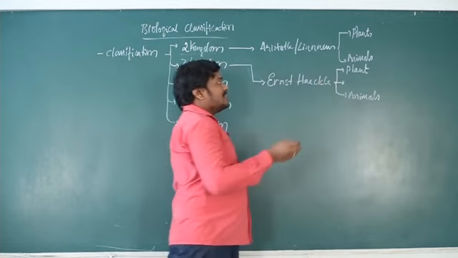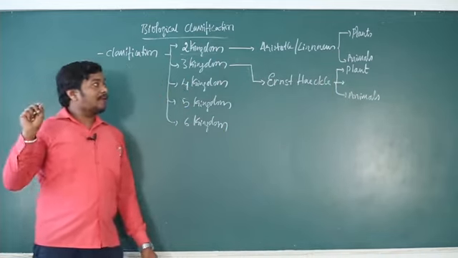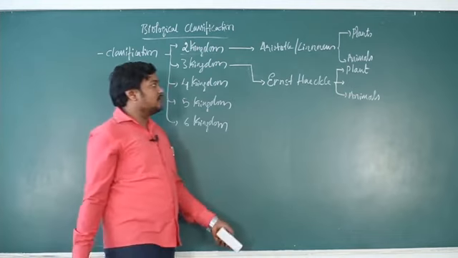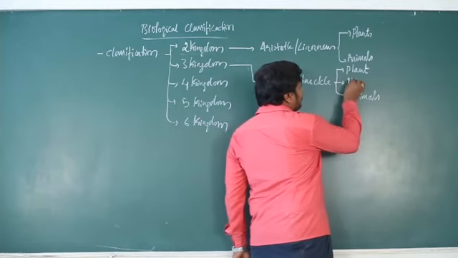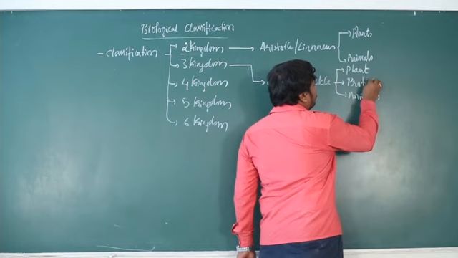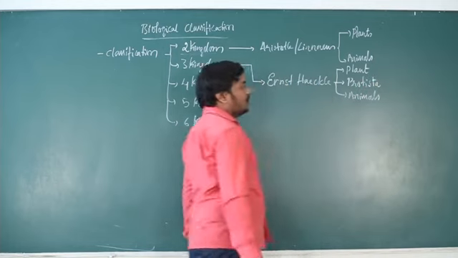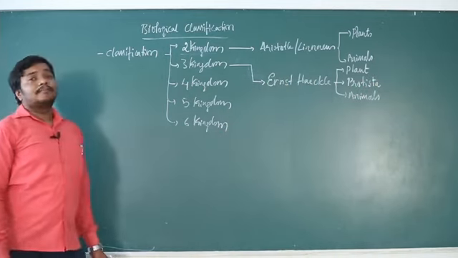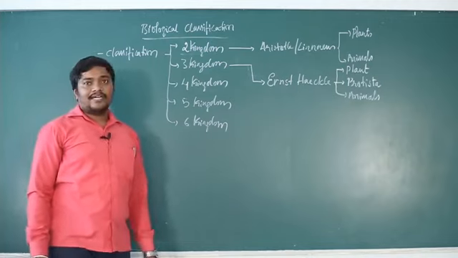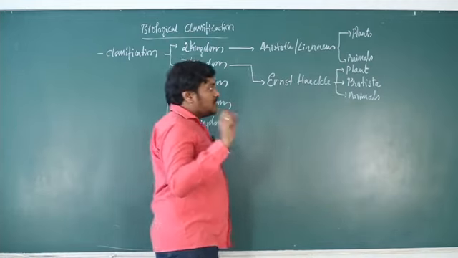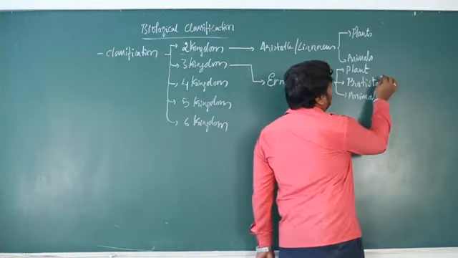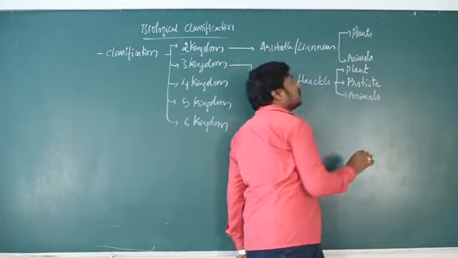The microorganisms which have the properties of both plants and animals are grouped together into one category. That category is Protista. Okay. So Ernst Haeckel proposed Protista. Remember, Protista is exclusively for microorganisms. It includes only microorganisms.